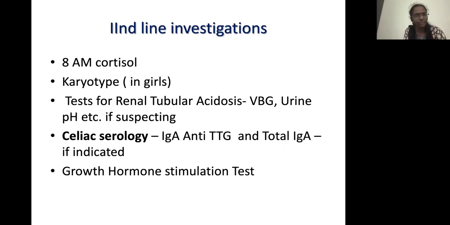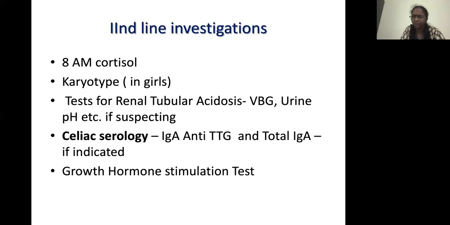If at the end of all these things you are still not sure what the cause is, and the child has a classical picture. So when do you do a growth hormone stimulation test? The child fits all the auxological criteria. The child has a severe short stature, usually less than the first centile, not the third centile, but even less than the first centile, poor growth, and clinical features suggestive of growth hormone deficiency, like prominent facies, doll-like facies with mid-facial hypoplasia, a proportionate short stature, all screening investigations normal, and a delayed bone age.